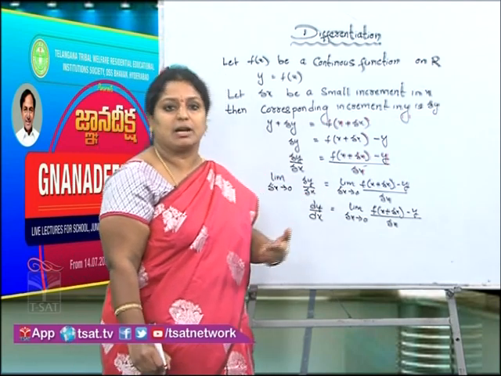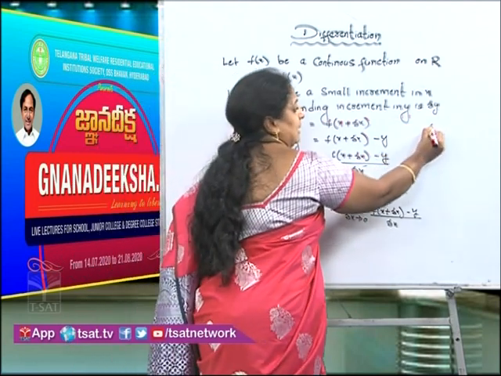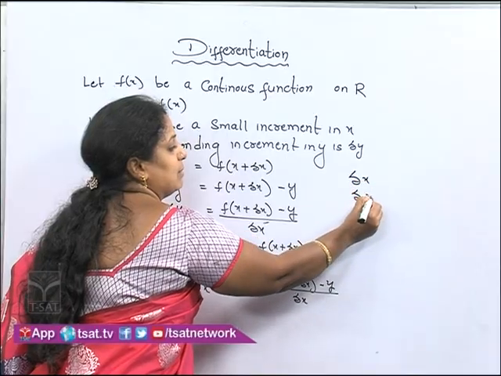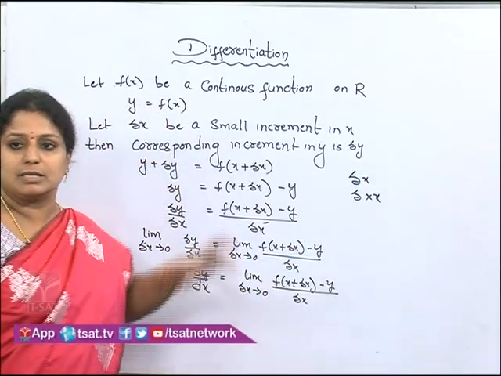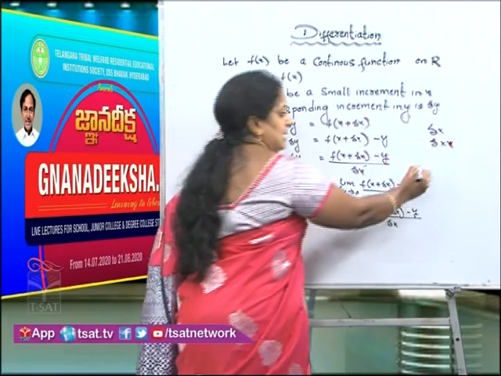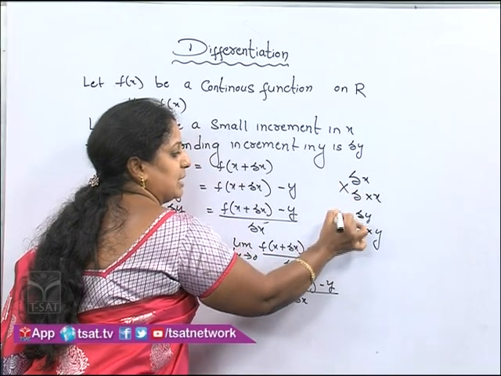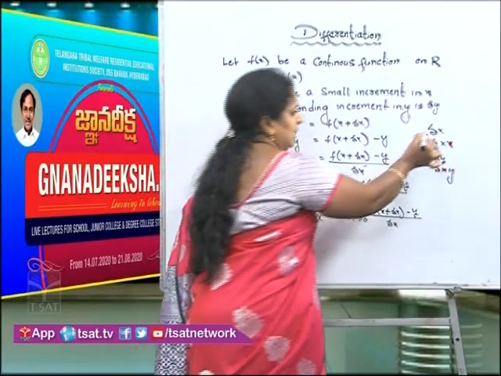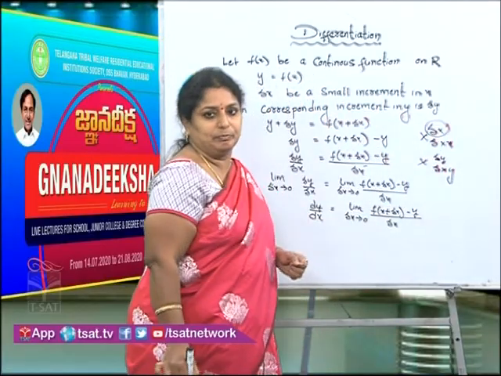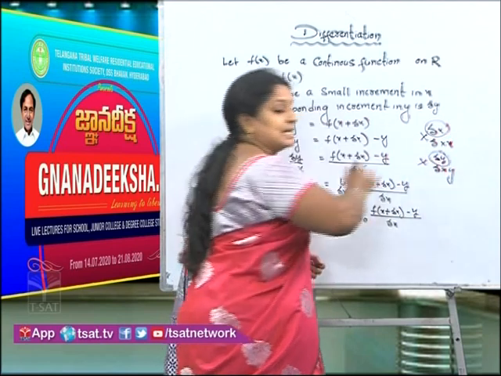So many students will confuse that delta x is equal to delta multiplied by x. That is a completely wrong assumption. Similarly, delta y is equal to delta into y, which is also a completely wrong assumption, because delta x itself is a single value. Similarly, delta y is also a single value.